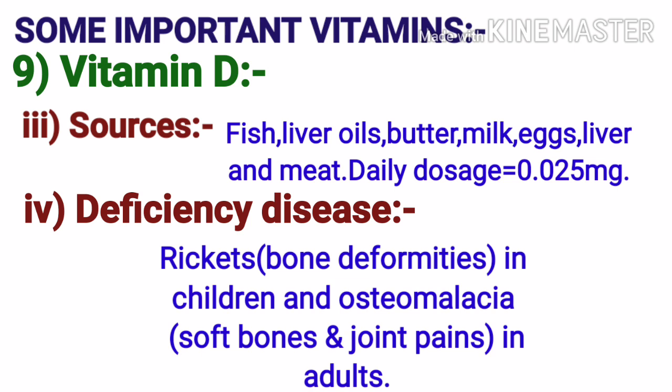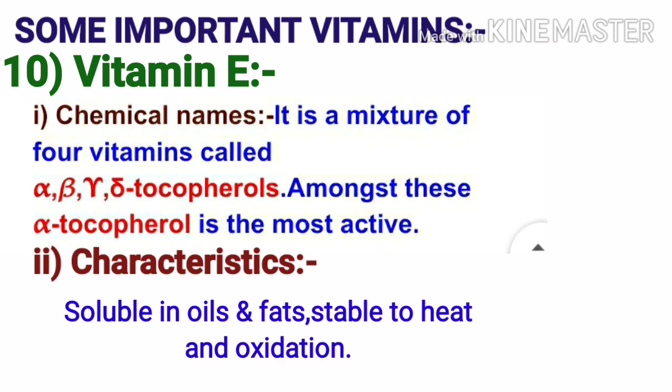Daily dose of vitamin D required is 0.025 milligram. The deficiency of vitamin D causes rickets, that is bone deformities in children, and osteomalacia, that is soft bones and joint pains in adults.